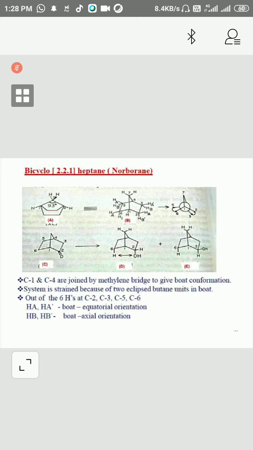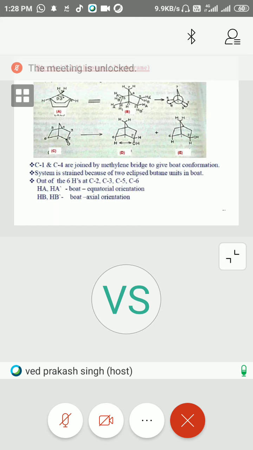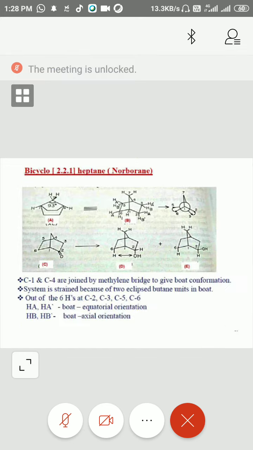This is after reduction converted to OH and like that. So these are different norbornane systems, bicyclic systems.